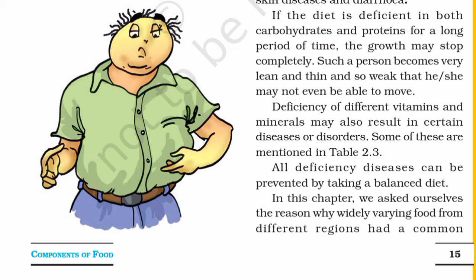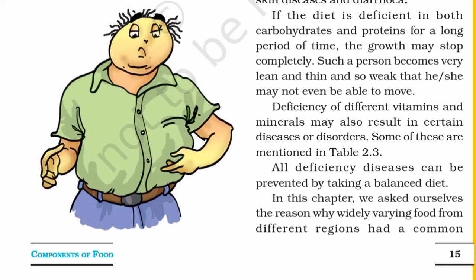Such a person becomes very lean and thin and so weak that he or she may not even be able to move. Deficiency of different vitamins and minerals may also result in certain diseases or disorders. Some of these are mentioned in Table 2.3. All deficiency diseases can be prevented by taking a balanced diet.